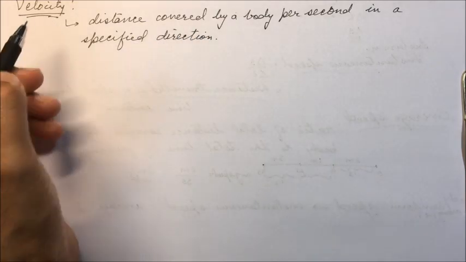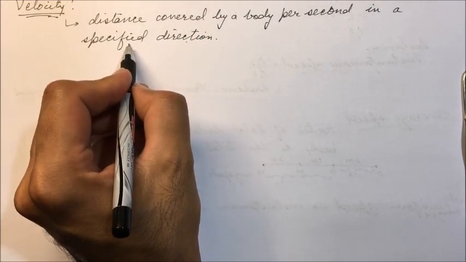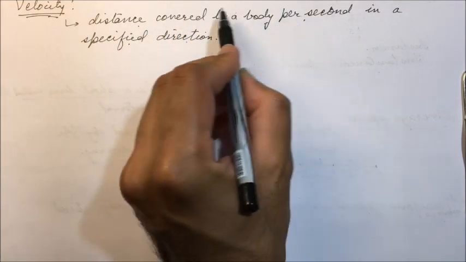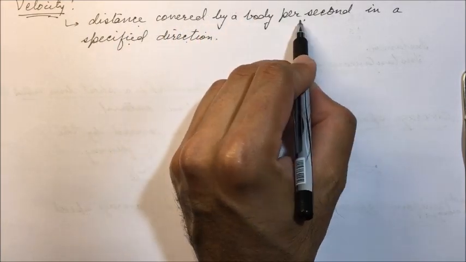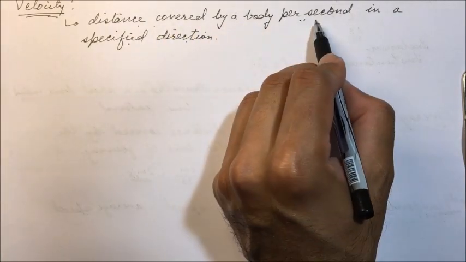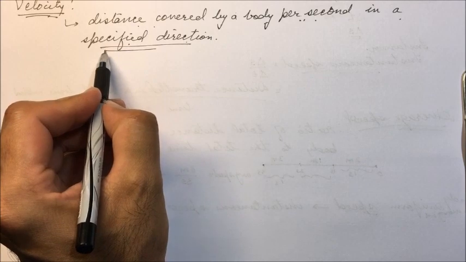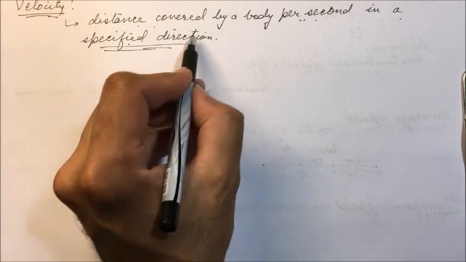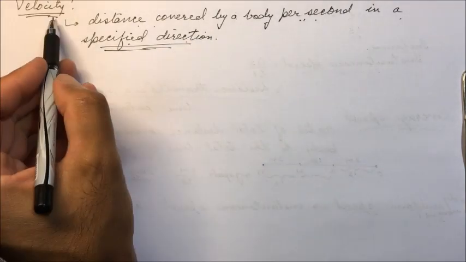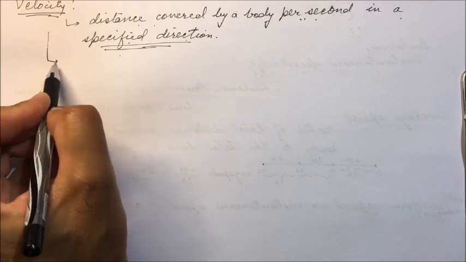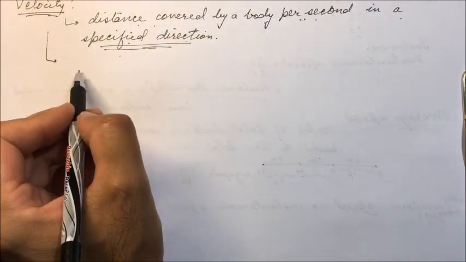In velocity, direction is as well specified. It is the distance covered by a body per second, that is meter per second, centimeter per second. So distance per unit time in a specified direction. So we have direction as well here. So velocity is a vector, or we can say rate of change of displacement.